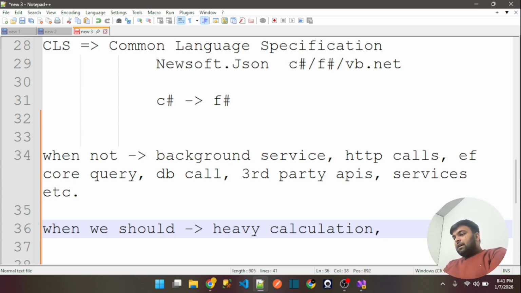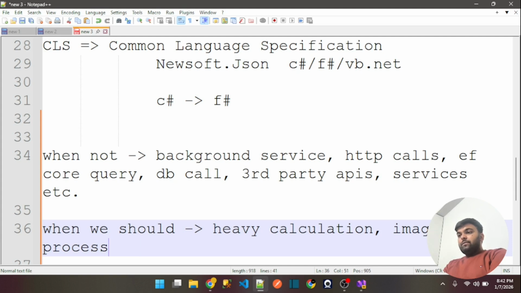Whenever you are doing image processing, you should always use Task.Run. Or things related to data sets: whenever you are reading large amounts of data, in such scenarios you have to use Task.Run.